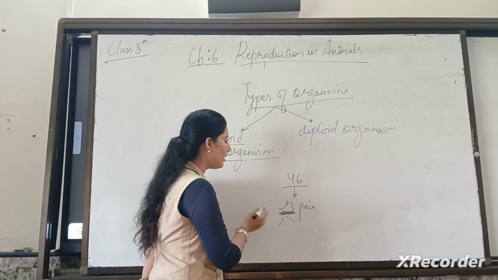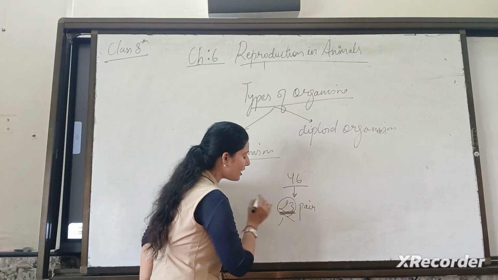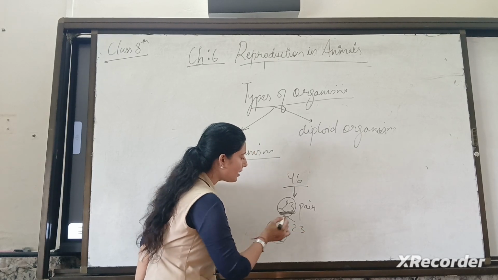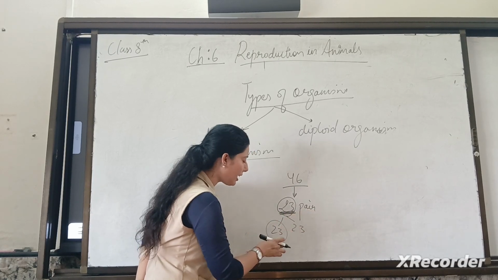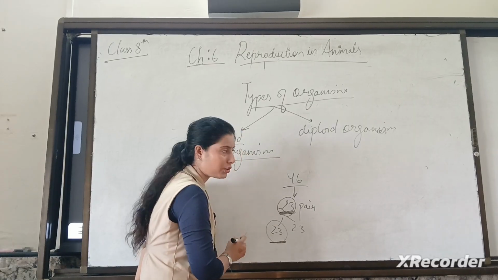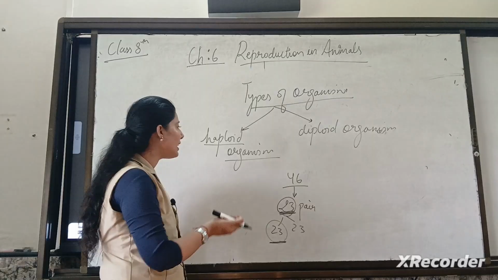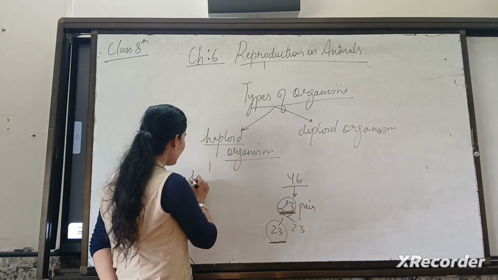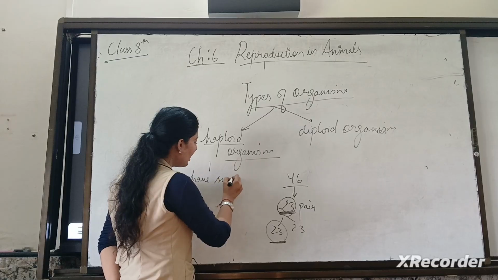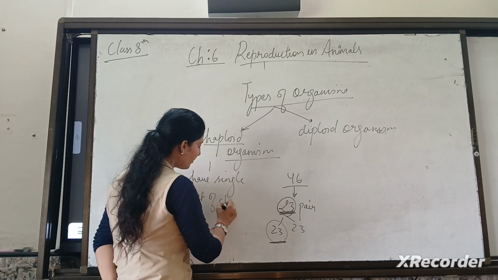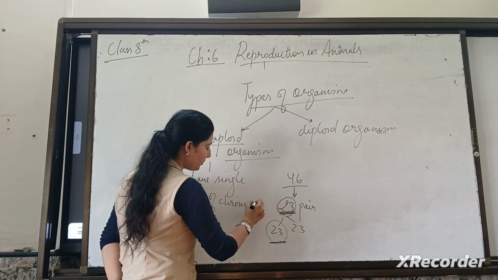Okay. If an organism has only a single set, it means from this pair the organism has only these 23 chromosomes, then this type of organism is called haploid. It means they have a single set of chromosomes.